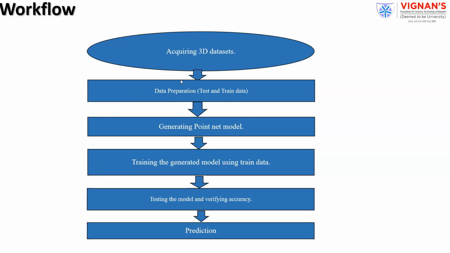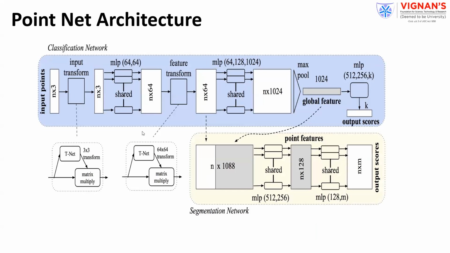All are points, and when you are dealing with the points, certain parameters are required. First, you have to prepare the data to the required level. After that, you have to create the PointNet and train the model. Later on, you have to test, and any predictions required, you have to perform. This is the workflow we will follow in case of PointNet also.